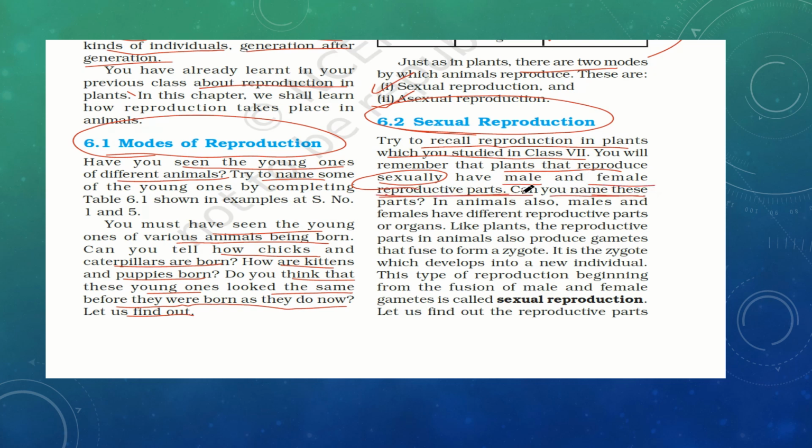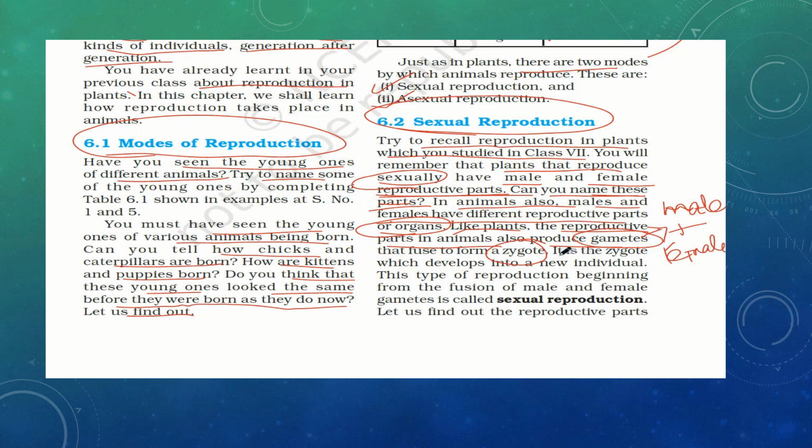Can you name the parts? Try to name them, or write the male and female reproductive parts of plants on a sheet of paper, if you can recall. In animals also, males and females have different reproductive parts or organs. The male body is different and the female body is obviously different, so they have different reproductive organs. Like plants, the reproductive parts in animals also produce gametes. Gametes fuse together to form the zygote. The male gamete and the female gamete combine together to form the zygote.